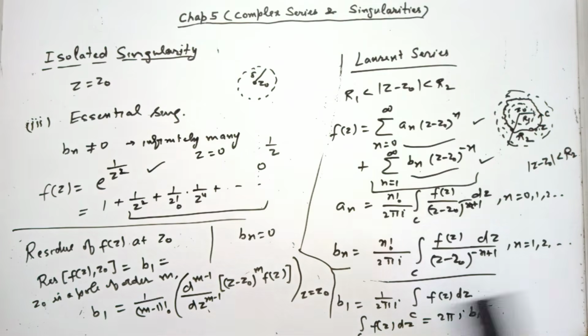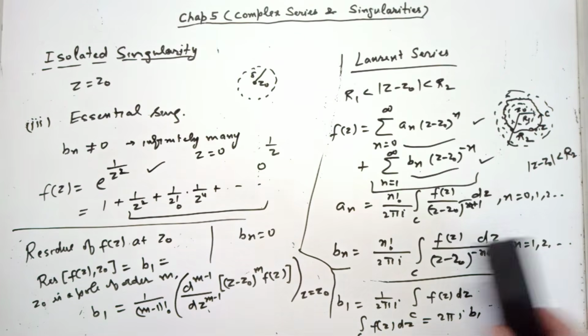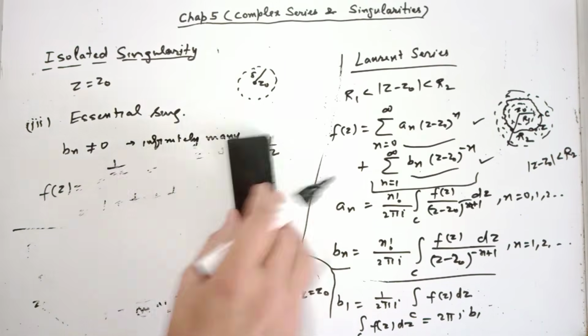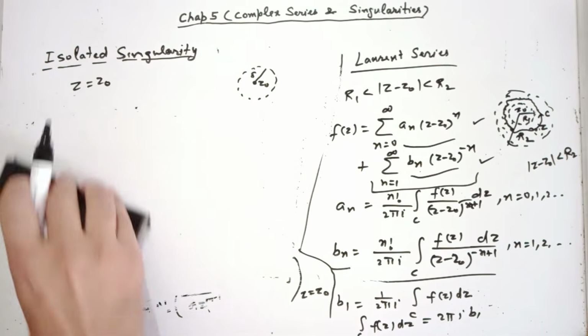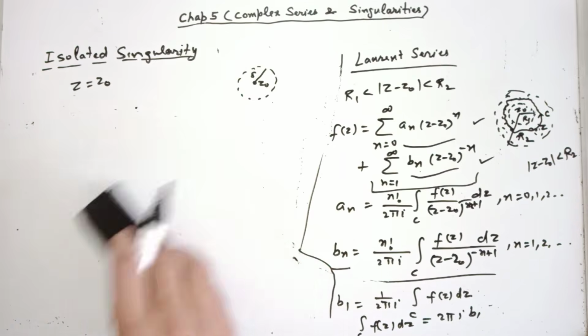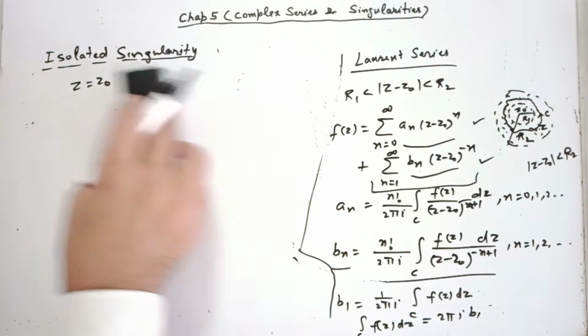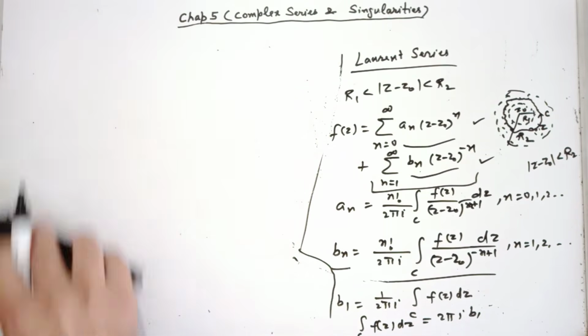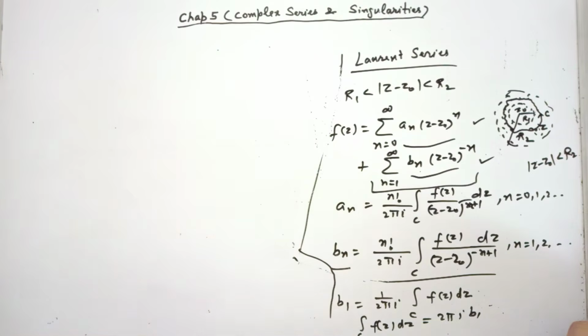So let us do a problem for finding residue at the poles. For removable singularity, residue is 0 always. For essential singularity, write the Laurent series expansion and then see the coefficient of 1 over z minus z0. For poles, we have a formula that we can use directly.